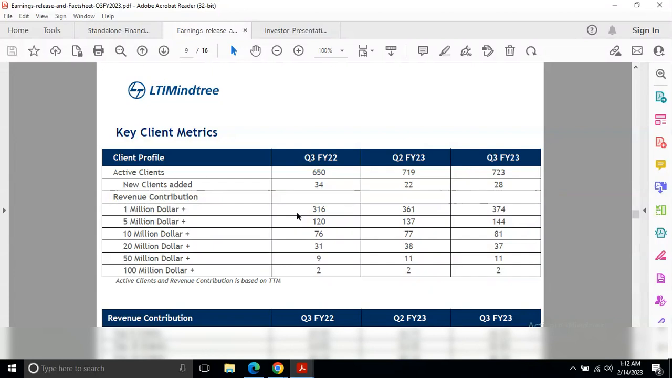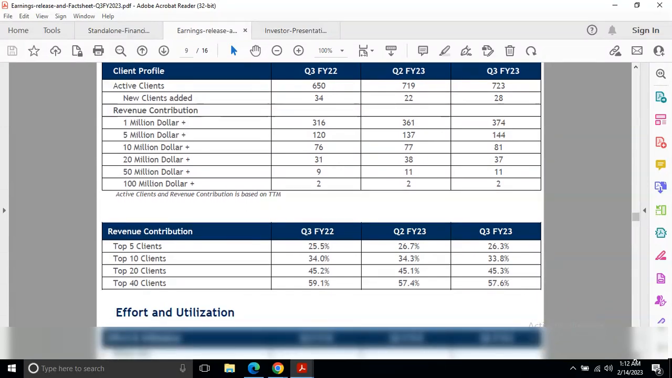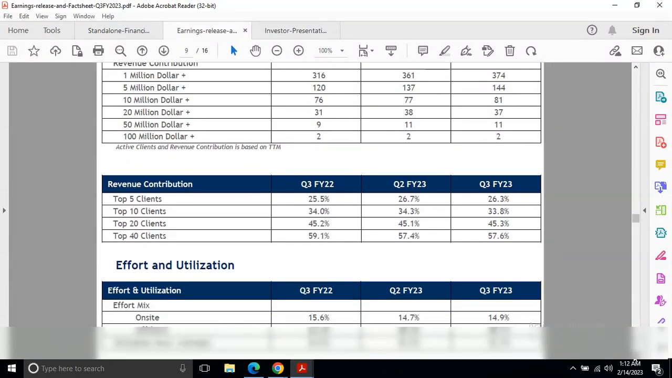So the $100 million customer count is stable, like for the last few quarters there were two, so it seems there is no new addition. For $50 million plus as well, in the last quarter there were 11 customers, now it's 11. For $20 million plus, in the last quarter it was 38, now it's 37. So it seems they lost one customer this quarter.